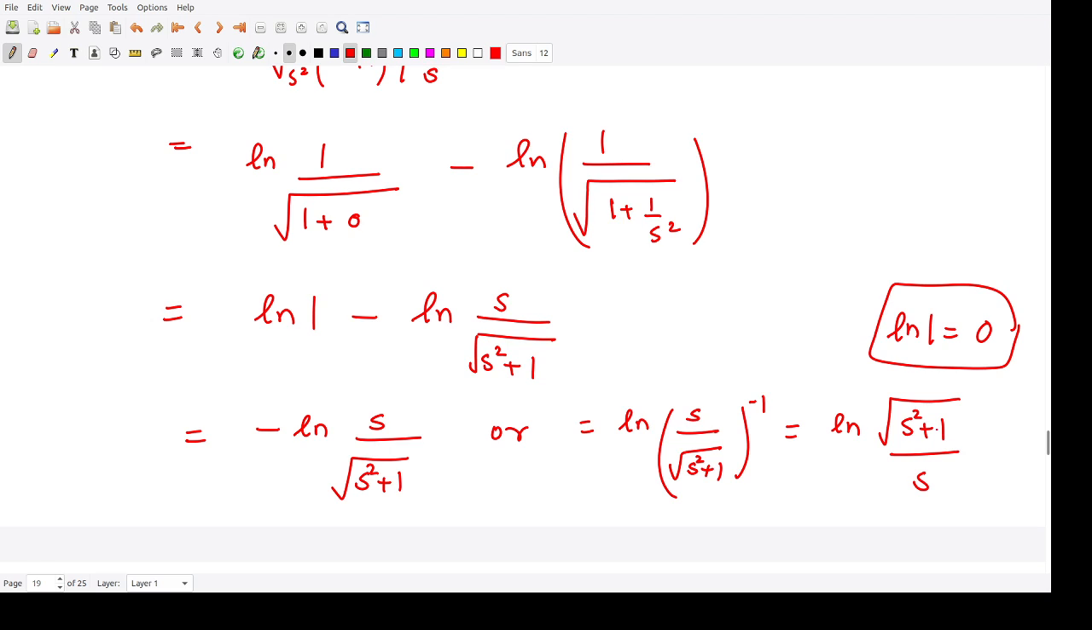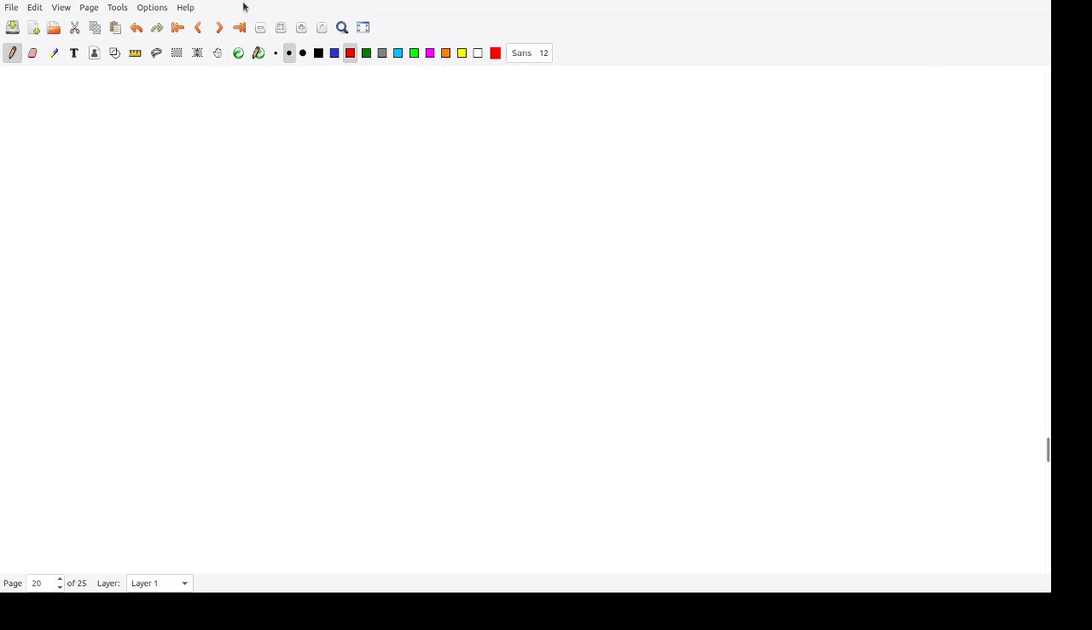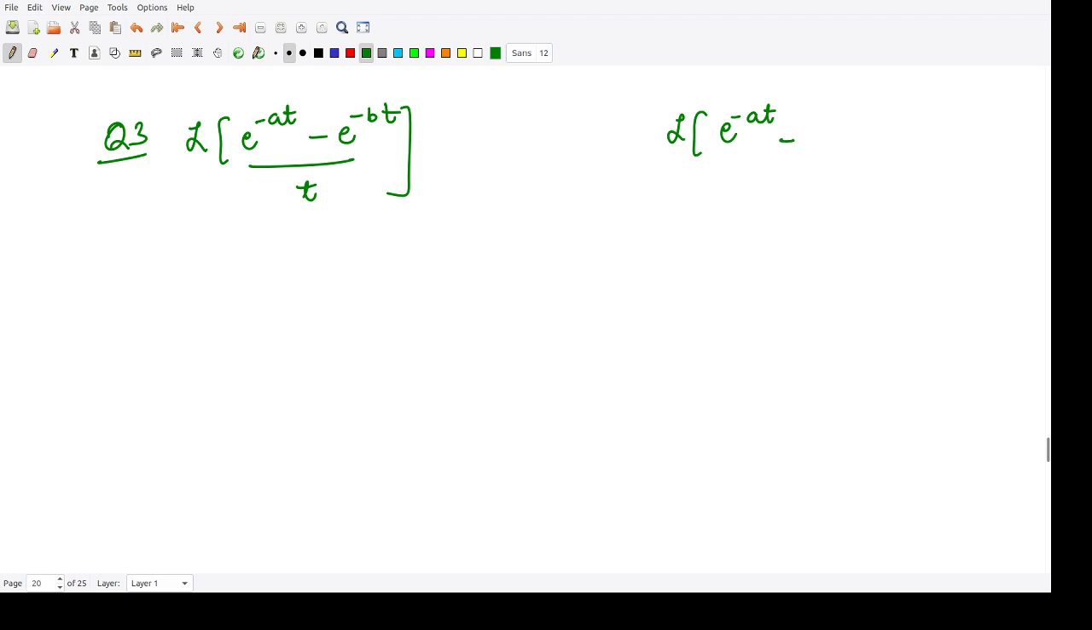Similarly, we also have another question. The question is, find the Laplace transform of e to the power minus at minus e to the power minus bt divided by t. So now again what will we do? We will first calculate the Laplace transform of e to the power minus at minus e to the power minus bt.